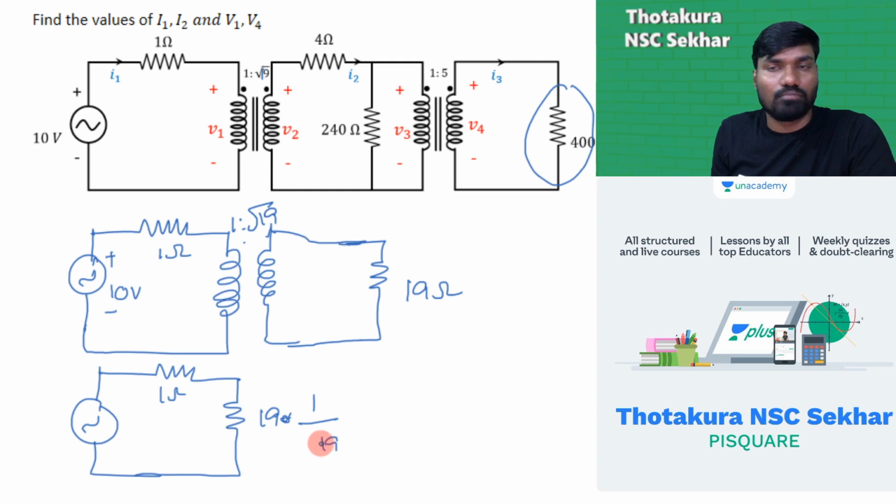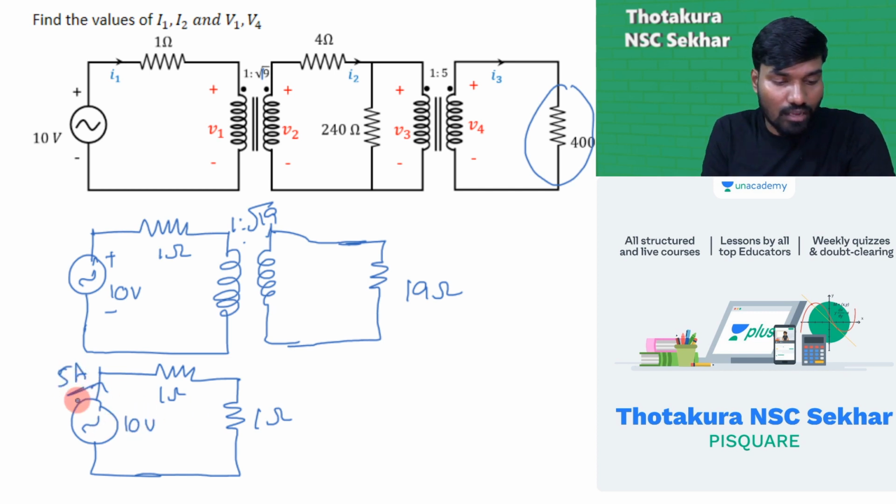Square root is gone because square is here. 19 got cancelled, you'll get 1 ohm. This is 10 volt. So I1 is how much? I1 is 10 by 2, that is 5 ampere.